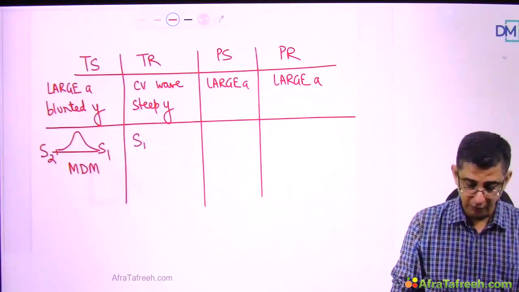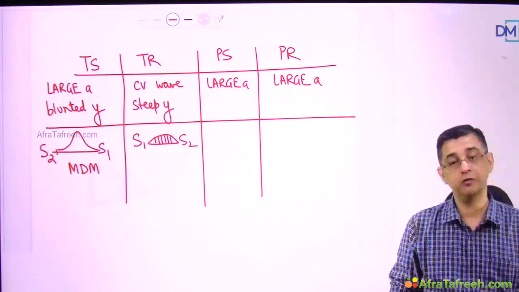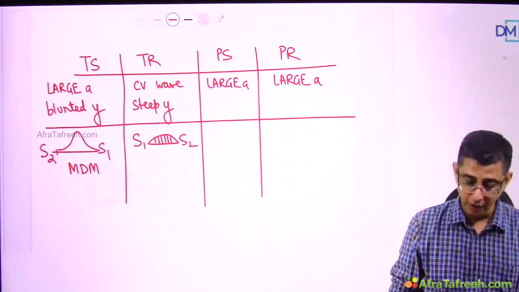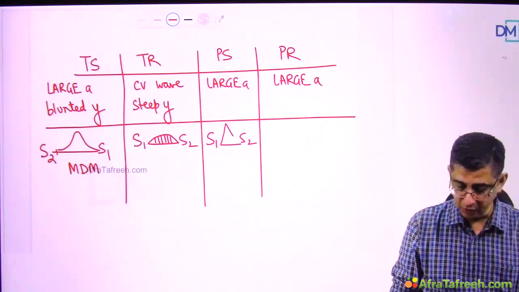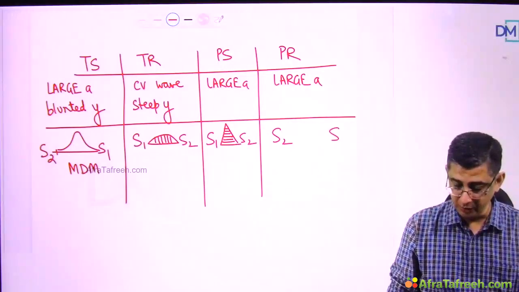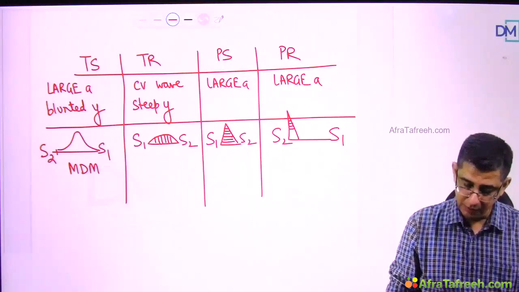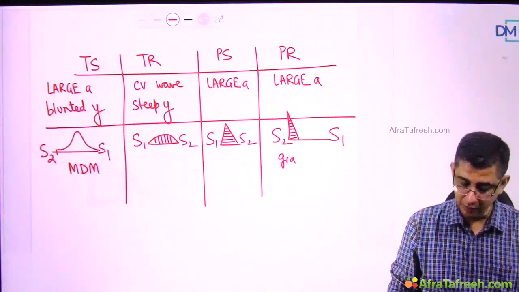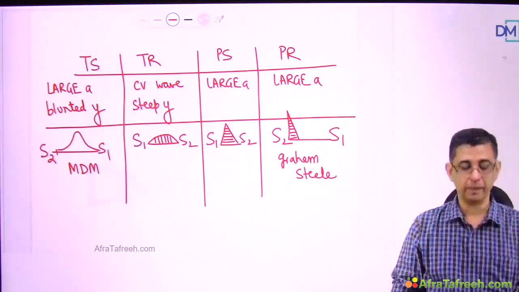The TR murmur will, however, be a systolic murmur. It would be called a pansystolic murmur. The intensity will remain uniform all through the duration of systole. In pulmonic stenosis, you will have an ejection systolic murmur, or a crescendo-decrescendo murmur, that I have highlighted before you. In pulmonic regurgitation, there will be a Graham Steell murmur, which is an early diastolic murmur. This early diastolic murmur has a classical name, so due importance should definitely be given to it.